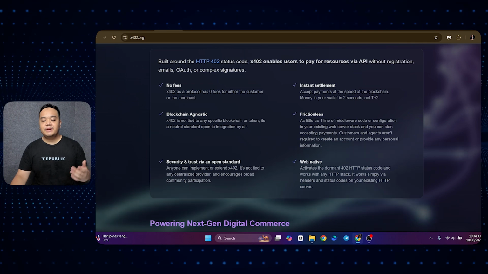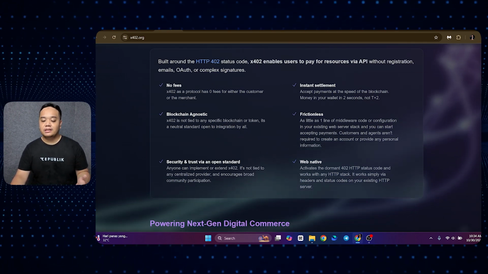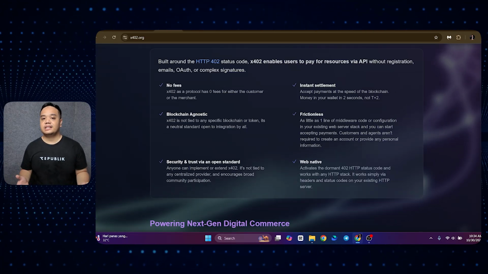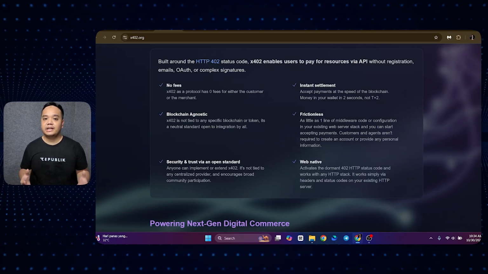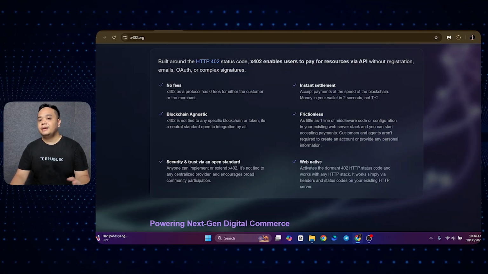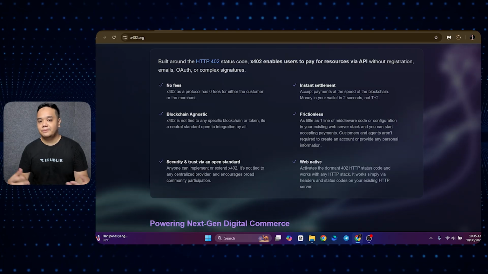As you can see here, some of the benefits of the x402 is that it requires no fees and it enables instant settlement. And also, it is frictionless. And it's blockchain agnostic, meaning it's not connected to any one blockchain, but can connect to all blockchains. Also, it is secure and web native, so it is made for the internet, especially web-based applications.